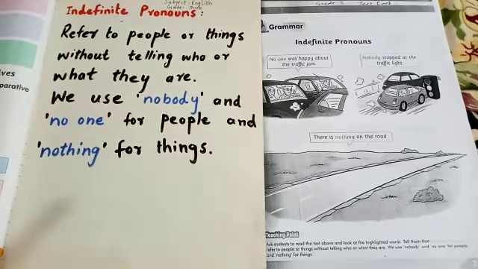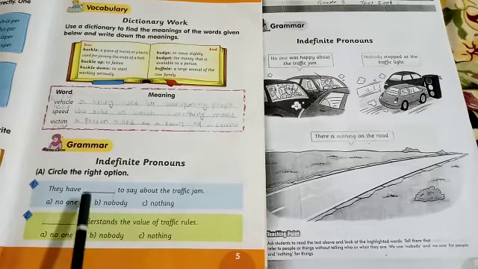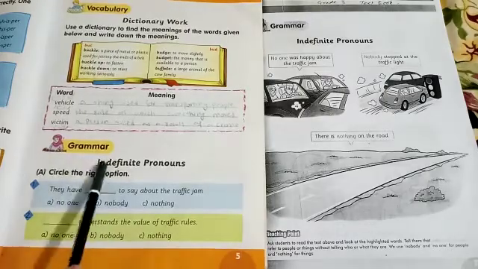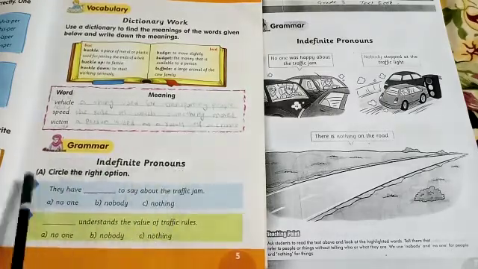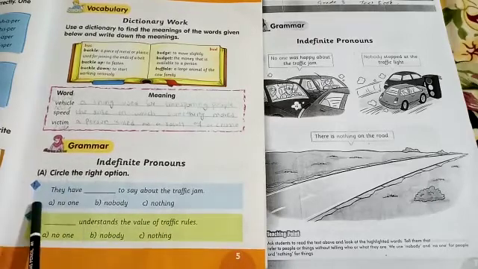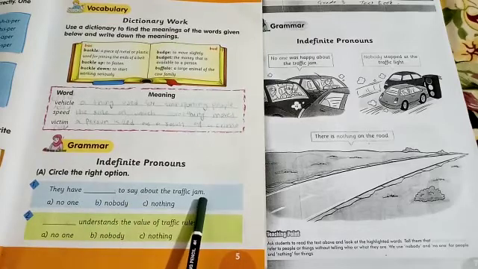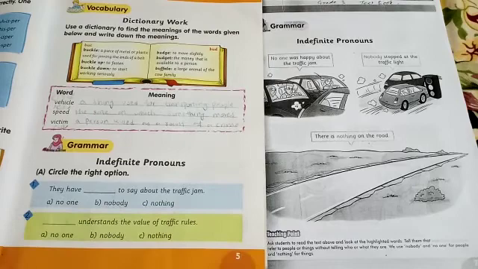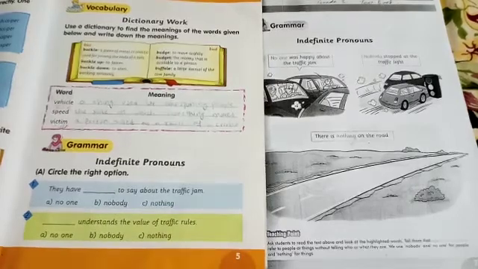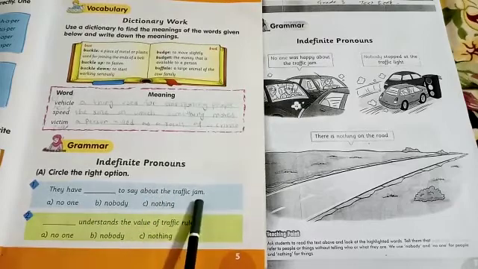So let's see the practical work from the workbook. So the exercise is given on page number 5 of your workbook. Grammar portion, indefinite pronouns. A part is, circle the right option. The first option is, they have dash to say about the traffic jam. So what will be the answer? So we are talking about things. We will use nothing. They have nothing to say about the traffic jam.